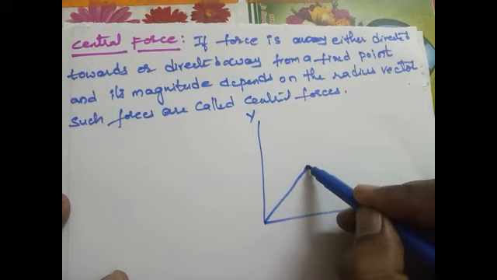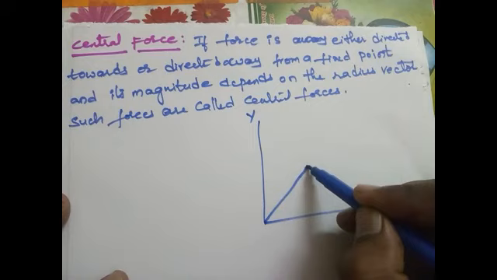So here you take the unstretched position of the spring, and F is directly proportional to x. If we remove the proportionality sign, we get F is equal to minus kx, where k is called the spring constant.